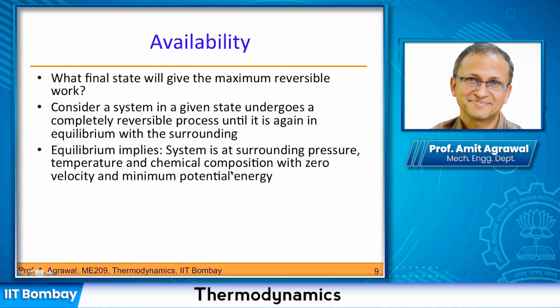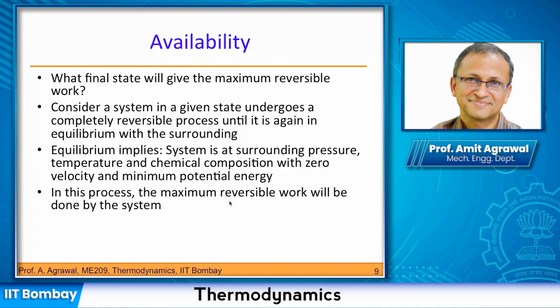If it cannot be changed any further, then I am in equilibrium, with zero velocity and minimum potential energy. Potential energy is not zero, but it is minimum depending on whatever reference frame we are using to measure it.